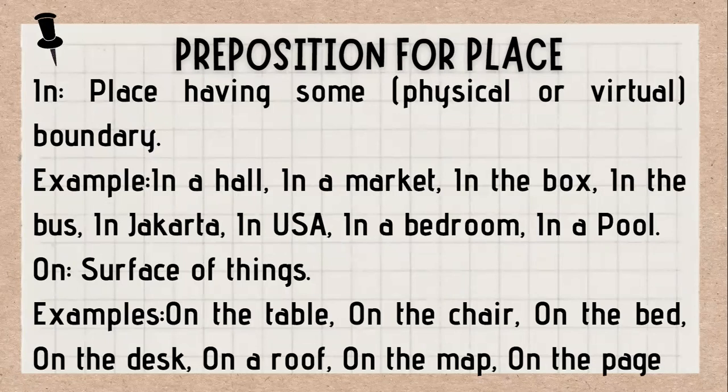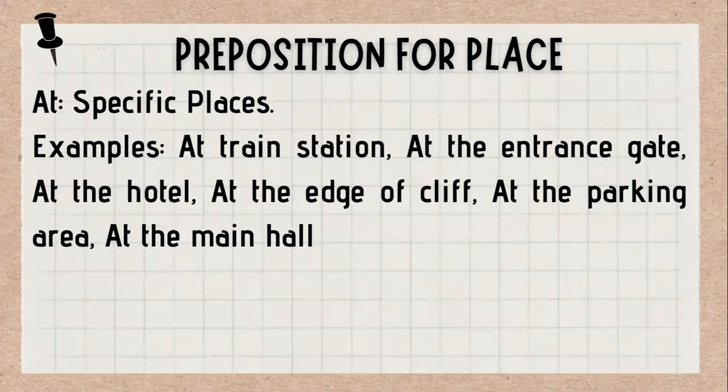In is for place having physical or virtual boundaries. For example, in a hall, in a market, in the box, in the bus, in Jakarta, in USA, in a bathroom, in a pool. The second we have on. On means a surface of things. For example, on the table, on the chair, on the bed, on the desk, on the roof, on the map, on the page. The last is at. At is for specific places. For example, at the train station, at the entrance gate, at the hotel, at the edge of the cliff, at the parking area, or at the main hall.